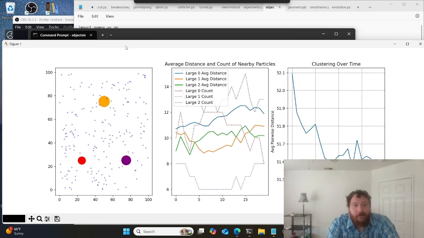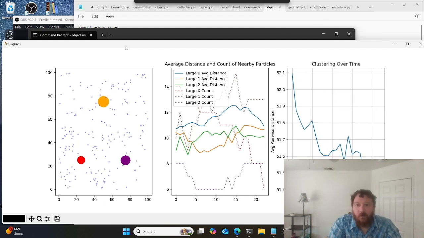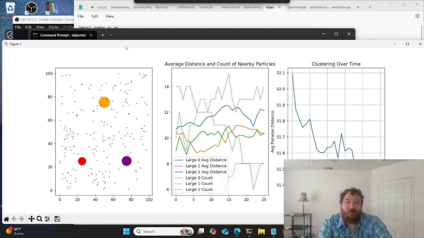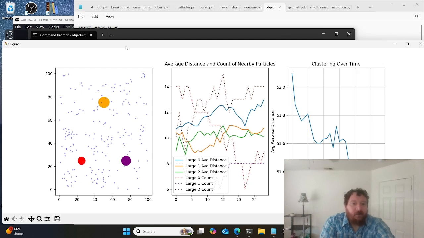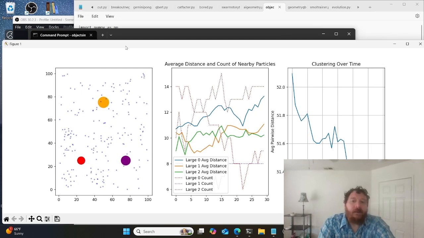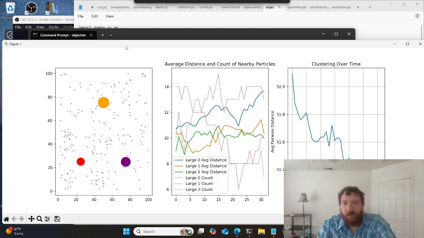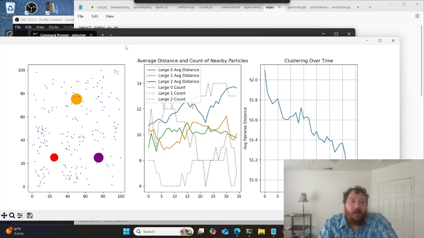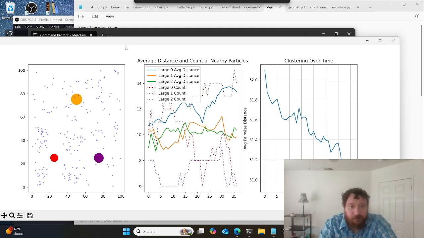And knowing the laws of physics, I can tell you that within this environment, this graph on the right is always going to go down 100% of the time. It's going to decrease over time. That's just what it will do. And I can also tell you that these agents, these little dots on the right, are going to become closer and closer together as time goes on, and that's what we're visualizing there on the right-hand side.